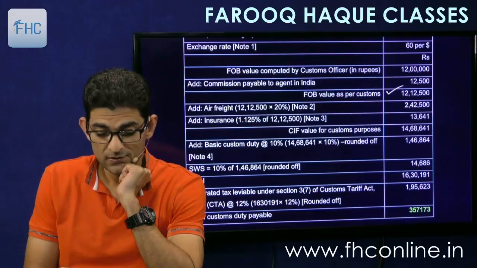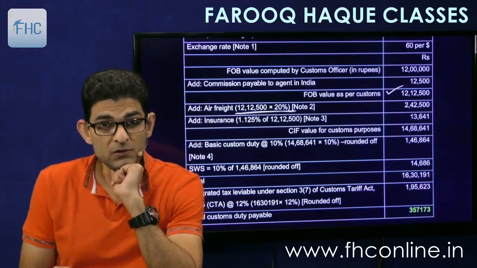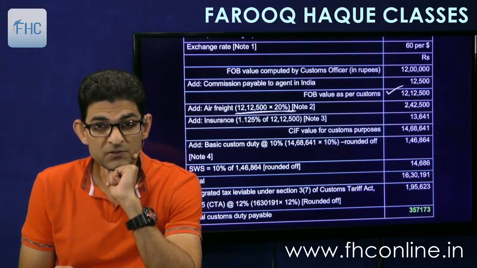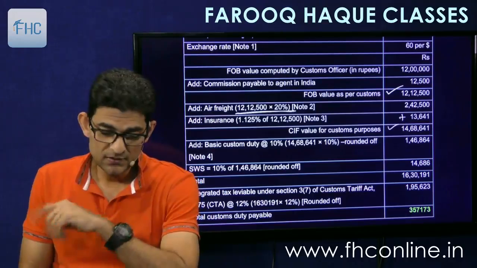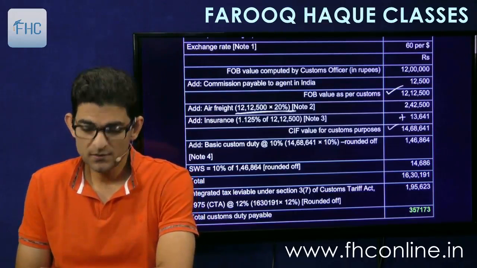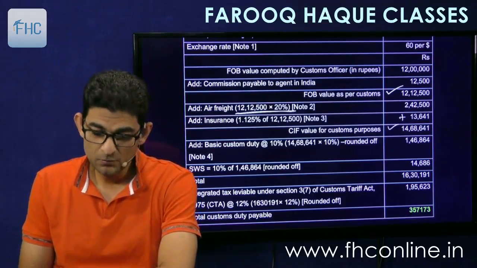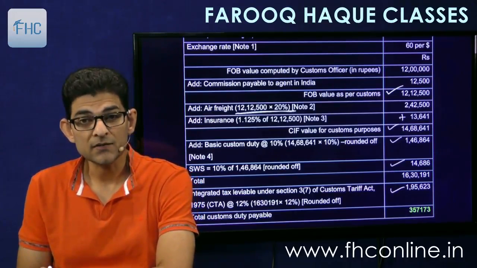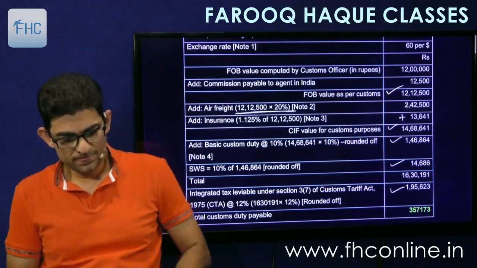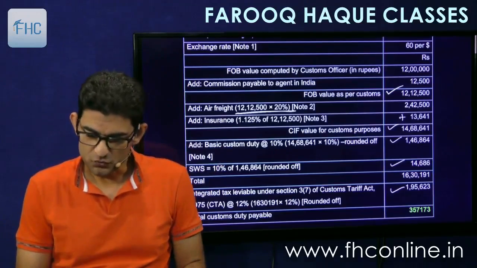Okay. Then insurance 1.125%. So you get the CIF. In CIF then you add the basic custom duty, then SWS and ultimately integrated tax. So simple.